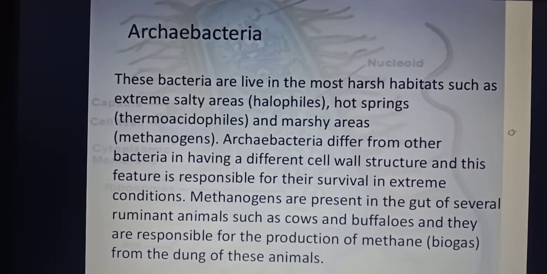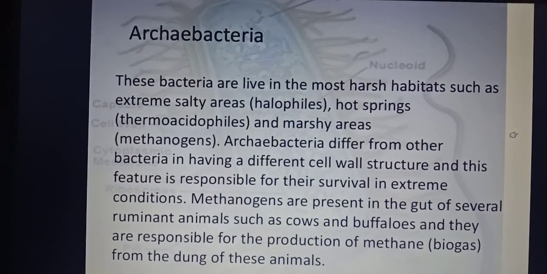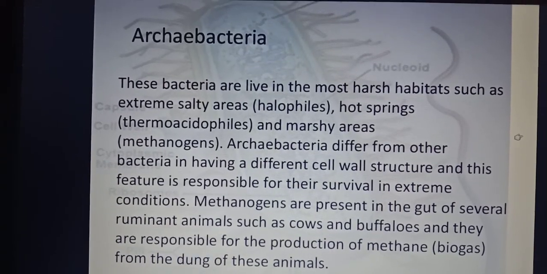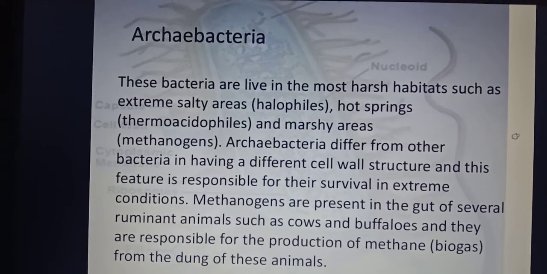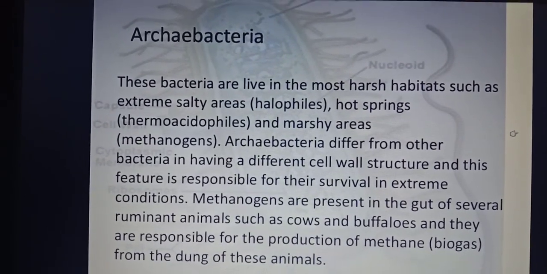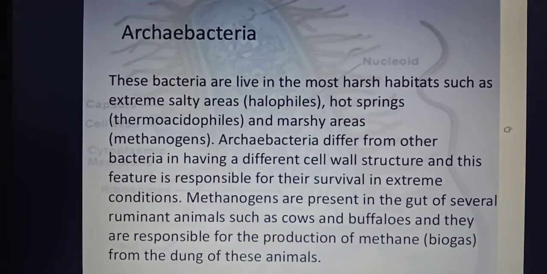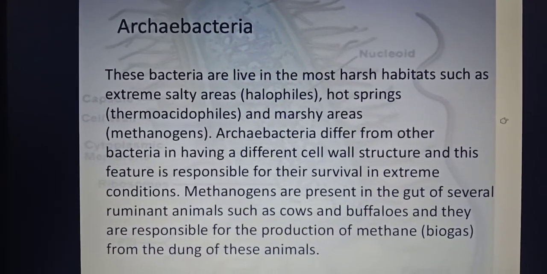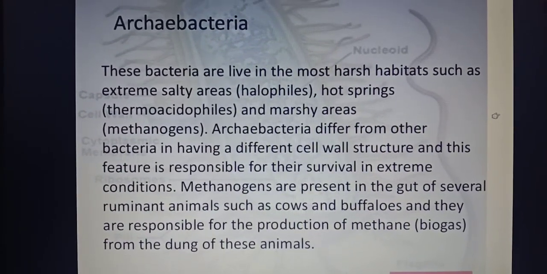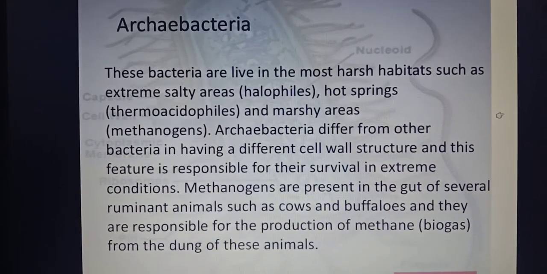So since ruminant animals like cows and buffaloes have methanogens in their gut or alimentary canal, their dung, cow dung, can be used to produce methane gas, which is a biogas, a very useful and eco-friendly biofuel. Okay, so archaebacteria are the primitive bacteria adapted for harsh climates. And why are they different? Because of their different cell wall structure.